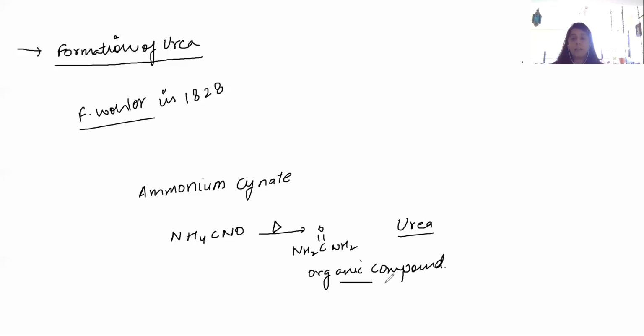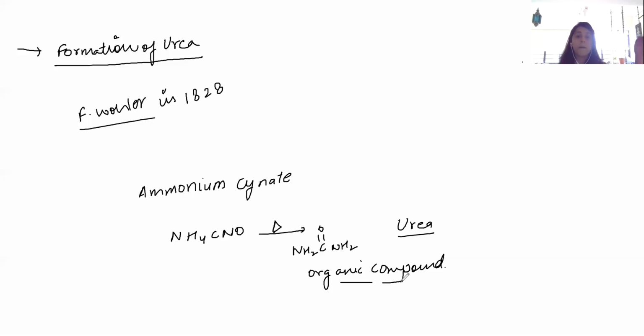And this organic compound was a surprise for many scientists and even for F. Wöhler, because scientists at that time used to think that organic compounds are produced only under the influence of some mysterious force which is existing in living organisms, and this vital force cannot be produced in laboratories, as they are living organisms, like for example DNA, proteins. So they thought that this mysterious force we cannot produce in laboratory.